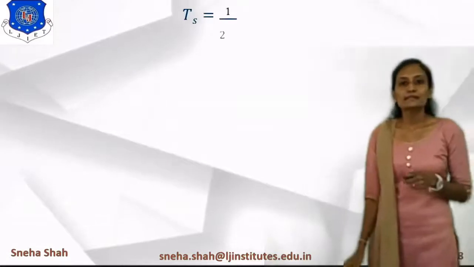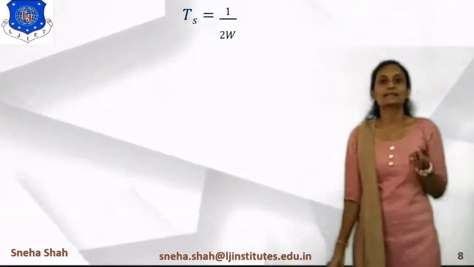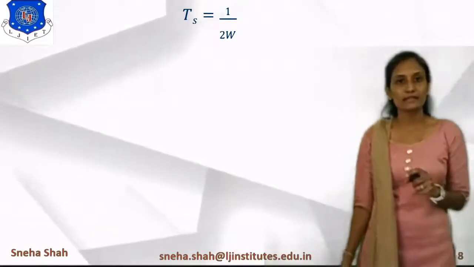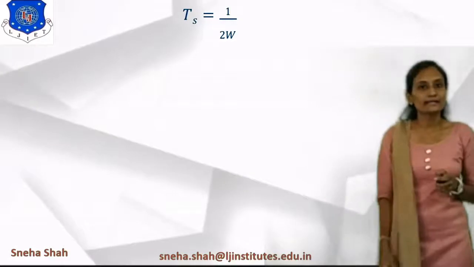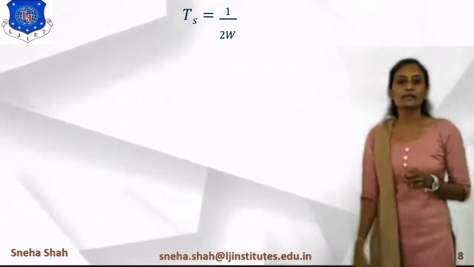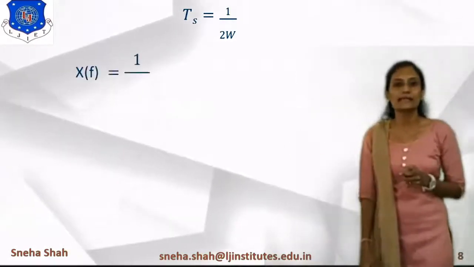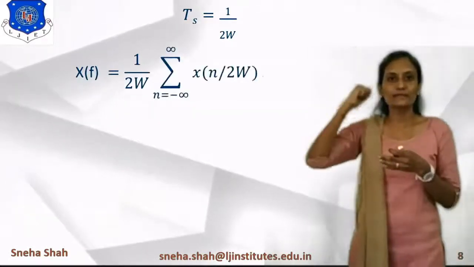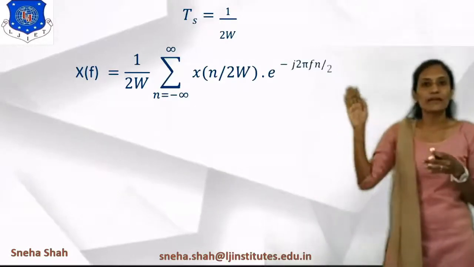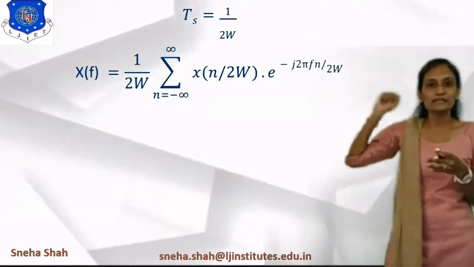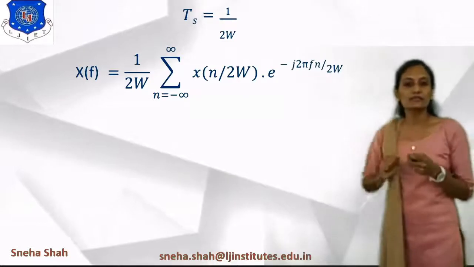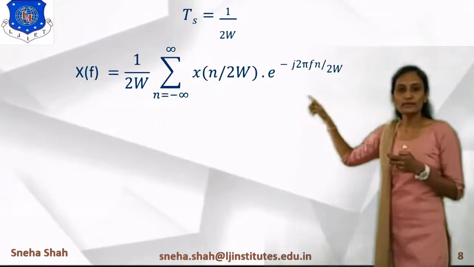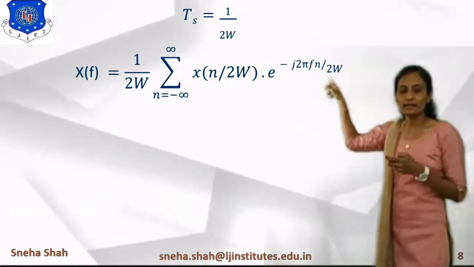Now the next term is Ts. What is Ts? Ts means it's the sampling time and it's the inverse of the sampling frequency Fs. So Ts equals 1 upon twice W. So we will put this value in the above equation. So the equation will become like this: x of f equals 1 upon twice W, summation n equals minus infinite to infinite x of n into Ts. Instead of this Ts, we had put the value 1 upon 2W. So the term will be like this: x of n upon 2W e raised to minus j 2 pi f n by 2W.